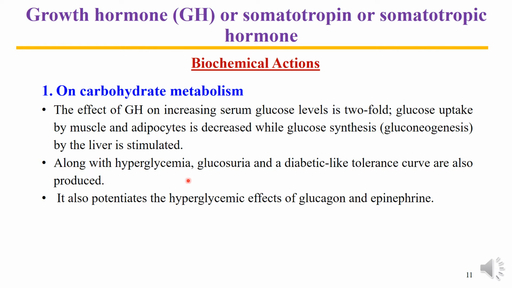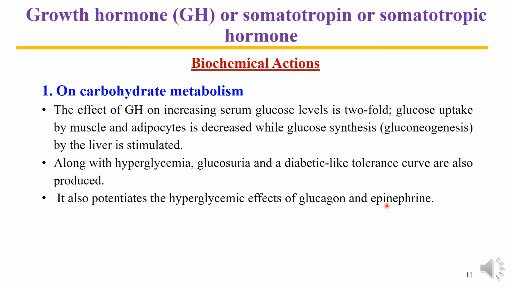And along with hyperglycemia, glucosuria, that is loss of glucose in the urine, takes place, and diabetic-like tolerance curves are also produced. It also potentiates the hyperglycemic effects of glucagon and epinephrine. Remember that glucagon and epinephrine are also diabetogenic. They also create the condition of hyperglycemia, both glucagon and epinephrine.